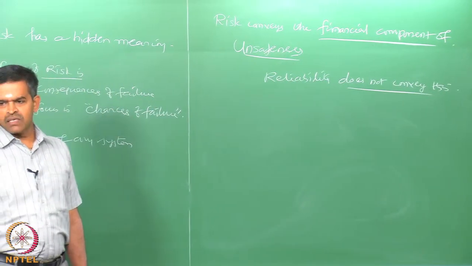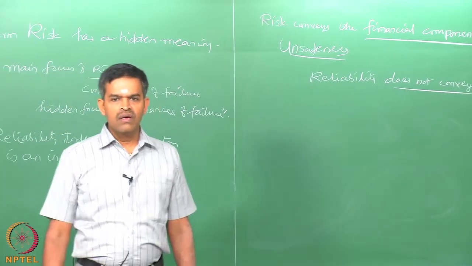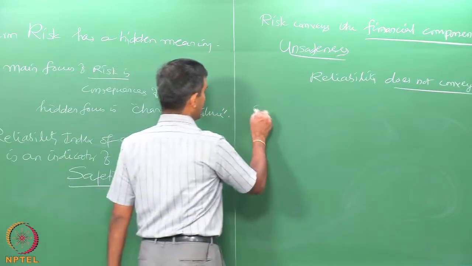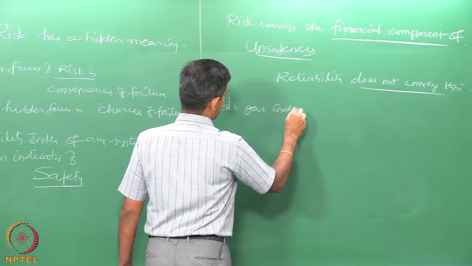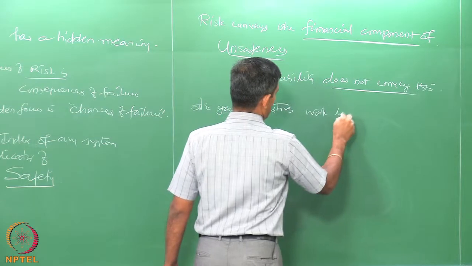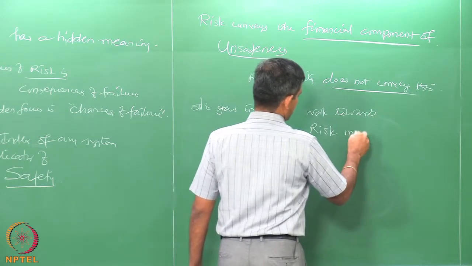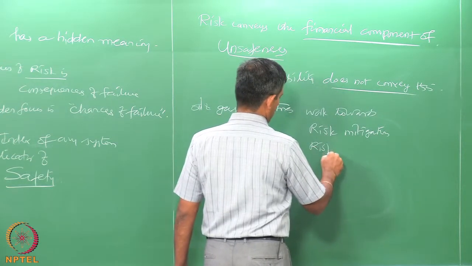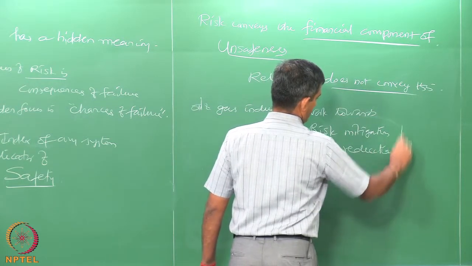As a common practice in oil and gas industries and offshore structures in general, risk assessment is very important because oil and gas industries work towards what we call risk mitigation or risk reduction. Okay.